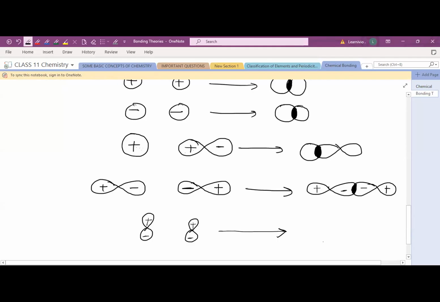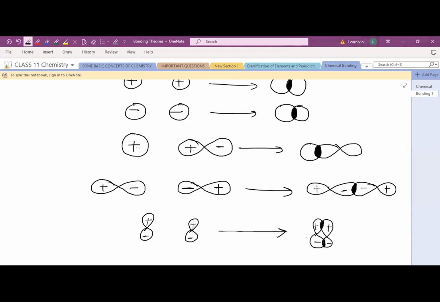The overlapping will show like this. Plus, plus, minus, minus. And here the overlapping occurs, and here the overlapping occurs. So all are examples of positive overlapping, which leads to the formation of a bond.